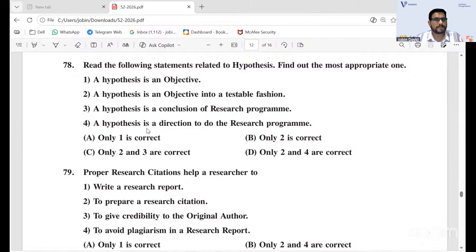But 1, 2, 4 is not there. Only 2 and 4 is there. So that will be the correct option. That is the answer given in the professional answer key also. It is not a conclusion of research program. That is wrong. And hypothesis and objective is somewhat a partially correct one. You cannot go with only one, because 2 and 4 are correct. If it was 1, 2 and 4, you could definitely go with that option, but here there are only 2 and 4. So D will be the option, 78D.